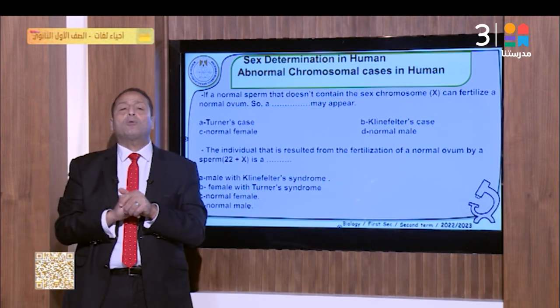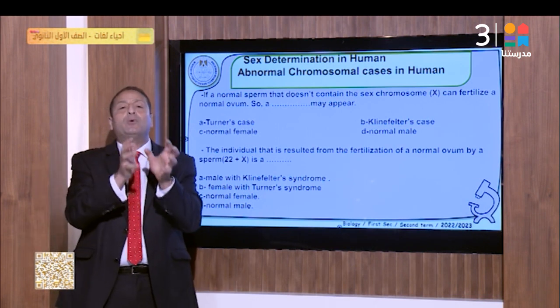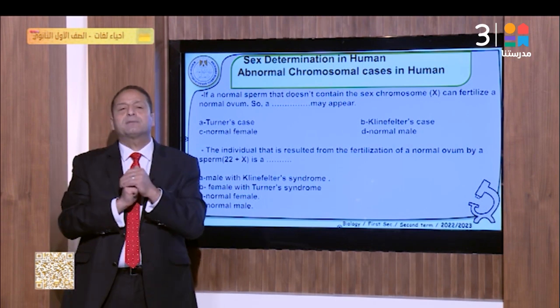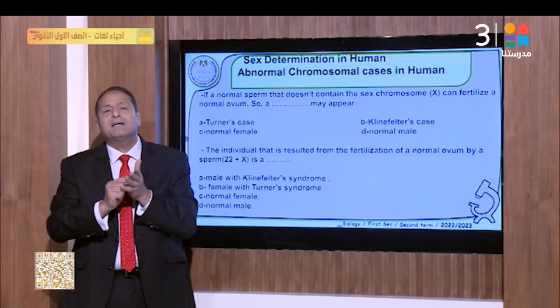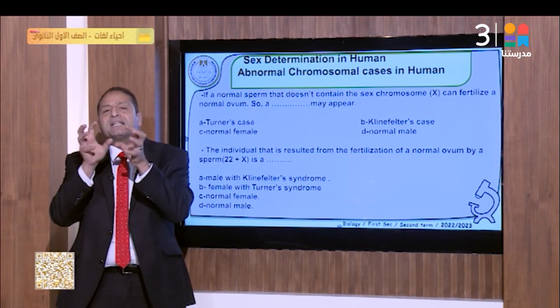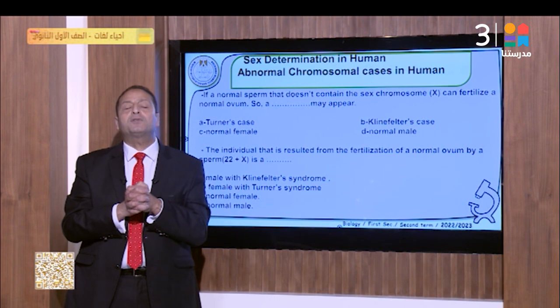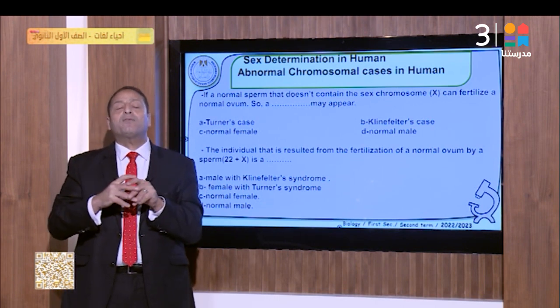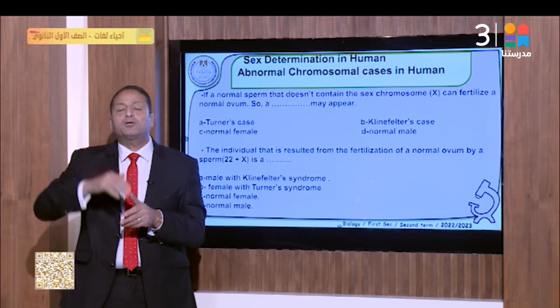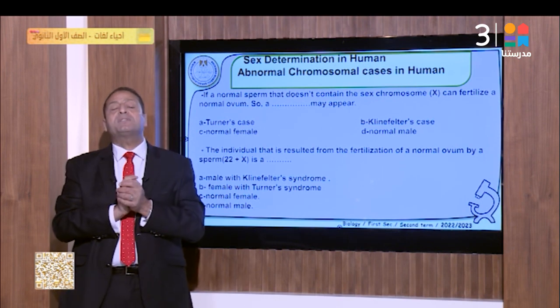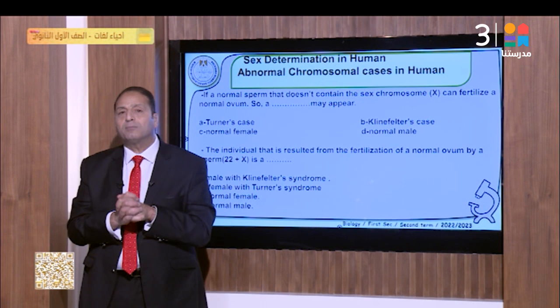Another type in sex chromosomes: when mating occurs between a normal sperm, 22 plus X, and an ovum 22 plus 0, this is a disturbance in the ovum, producing Turner syndrome, 44 plus X0. The number of chromosomes is 45. It causes shortness, and females do not reach puberty. Why? Because of a deficiency in the X chromosome.